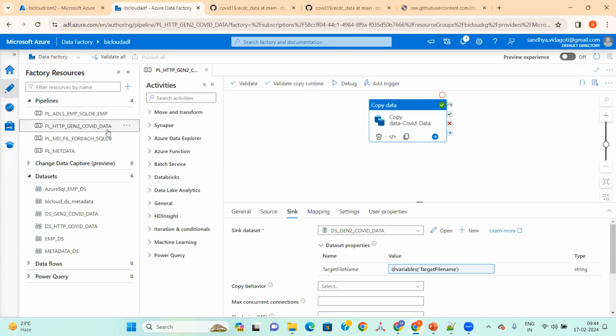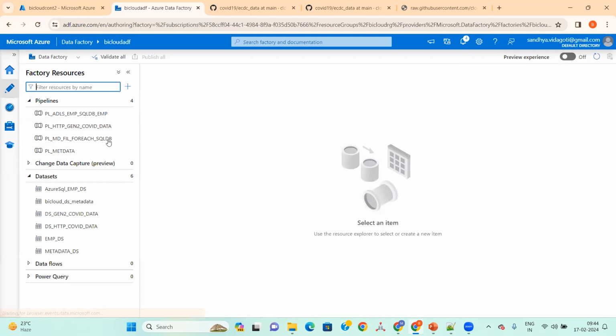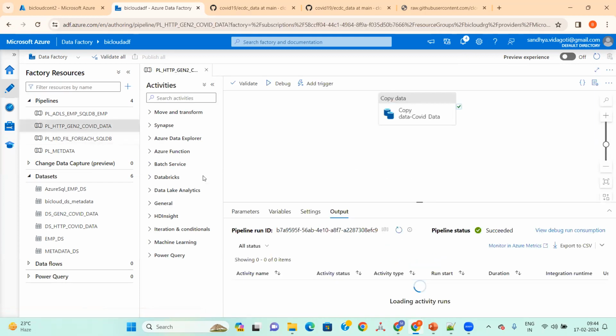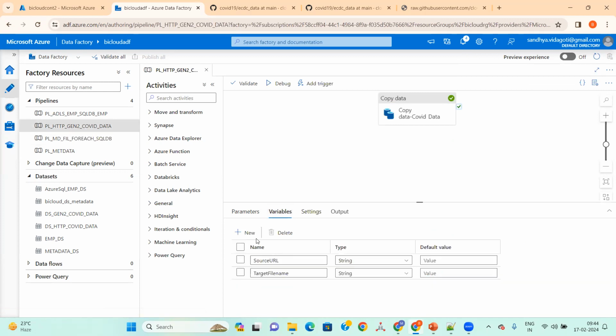Now if I go here and close this, once you click on this, you will get the variables here. Here I've created a new variable. That's it. Nothing more than that.